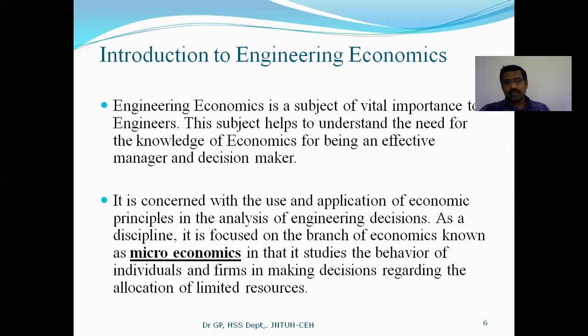The simple formula for this business equation: cost plus profit margin is equal to price of the product. It means the price of the product has two components. One is cost and another one is profit, right?